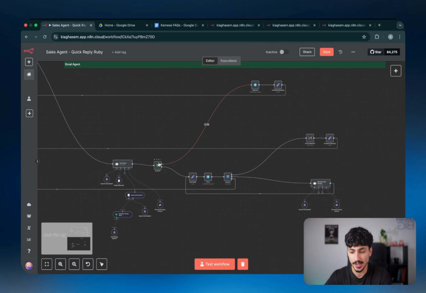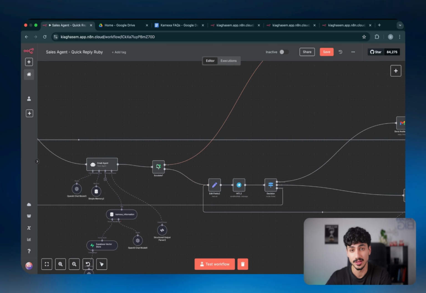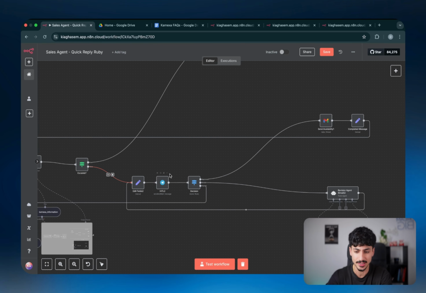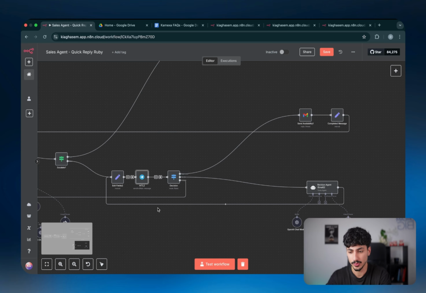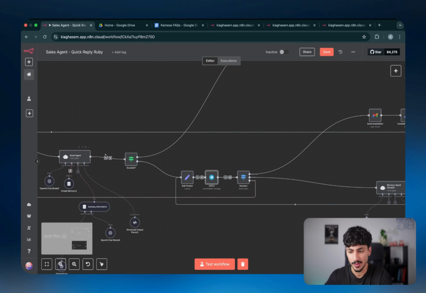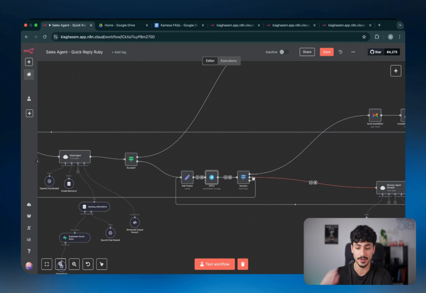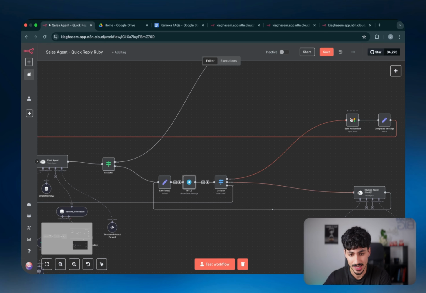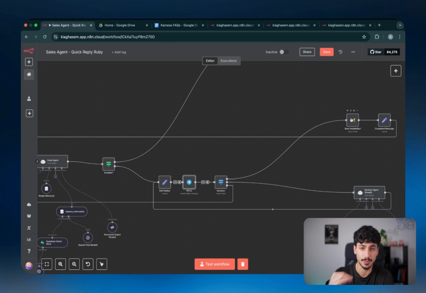But in instances where the AI agent is actually capable of handling that situation, meaning that it doesn't need to escalate, what will happen is it will come through to us with a human in the loop node, which is, as you guys remember, Quick Reply Ruby's messages. And then once we respond back to it, we will either say no. If no, it'll go to the revision agent again, which will revise it and come back in and get feedback again. And it will keep revising it until eventually we say yes. And then once we say yes, it will actually send out the email back to that person.